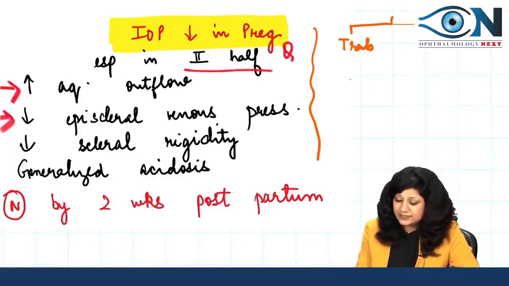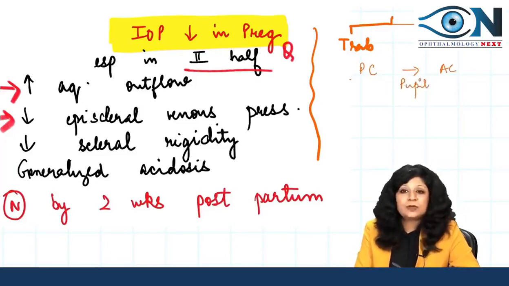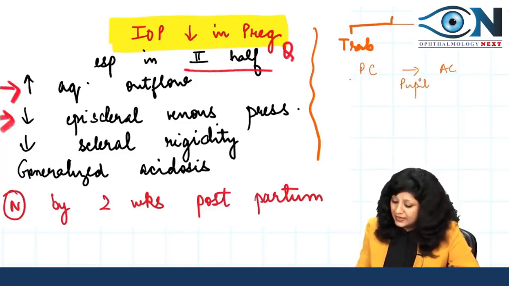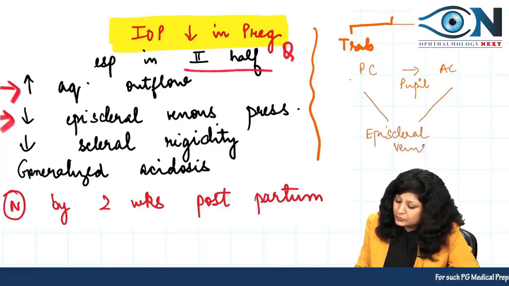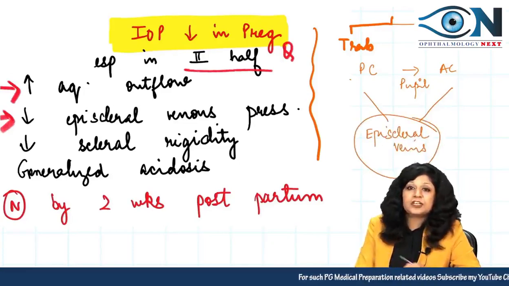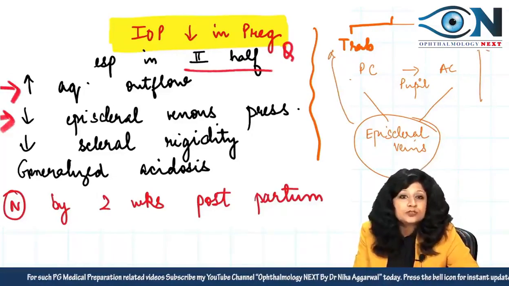In both mechanisms, it goes from the posterior chamber into the anterior chamber through the pupil, and ultimately it goes into the episcleral veins. So obviously if this pressure is decreased, the back pressure will also decrease and the intraocular pressure will also decrease.